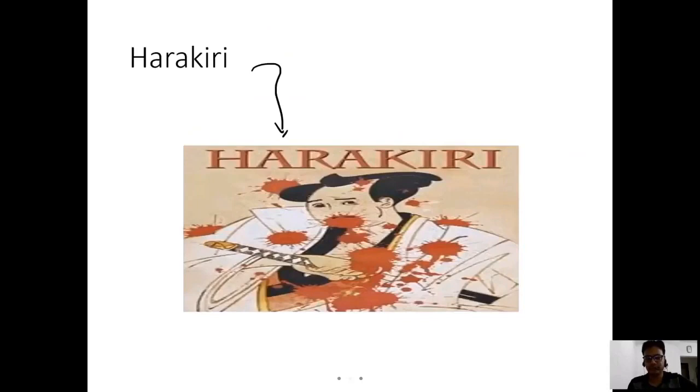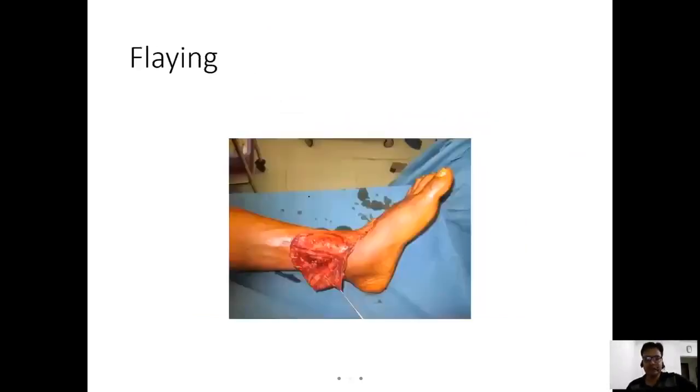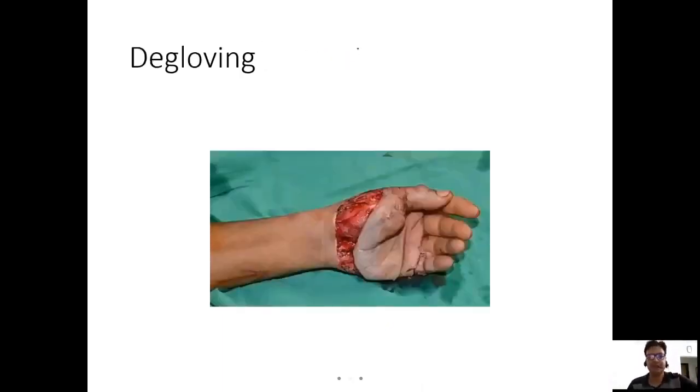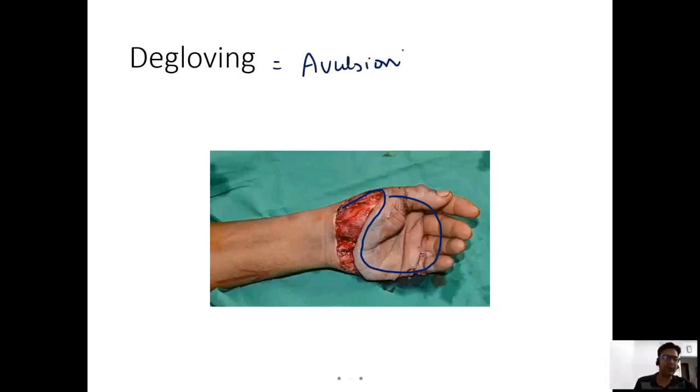Okay. This one is very important. You can see, this is avulsion. But what type of avulsion is this? Here, skin is separated with attached margin. This is flaying. It is a type of avulsion. Another type of avulsion: see, skin is just coming out like a glove from the hand. This is also a type of avulsion. So anyways, what I want to tell you, sir, degloving and flaying are examples of avulsion, which is shearing laceration. Very, very important.